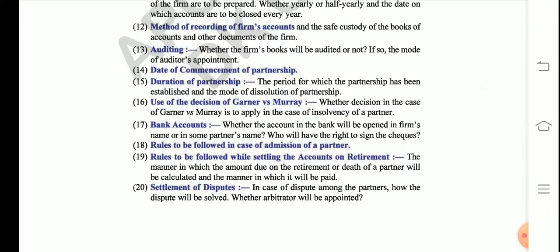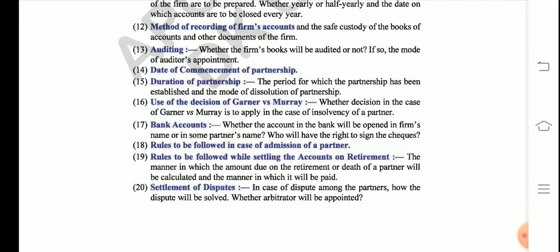Then what will be the duration of this partnership deed. I hope you remember that the partnership deed can specify before starting that the particular partnership firm will be continuing for these many years, 10 years, 15 years. It is pre-decided.